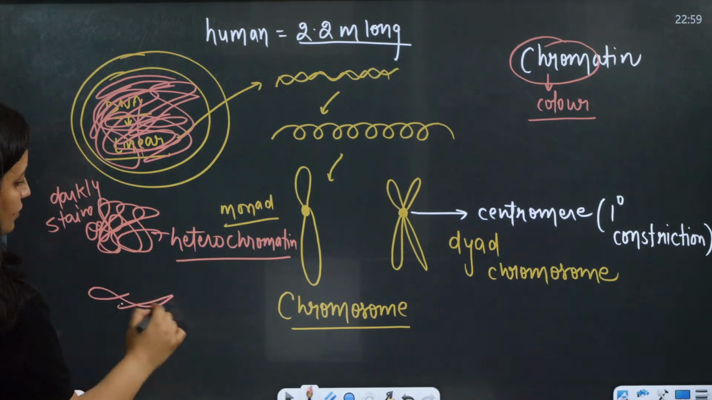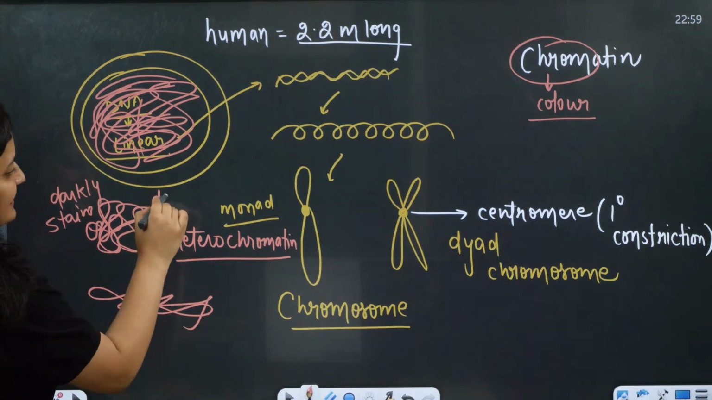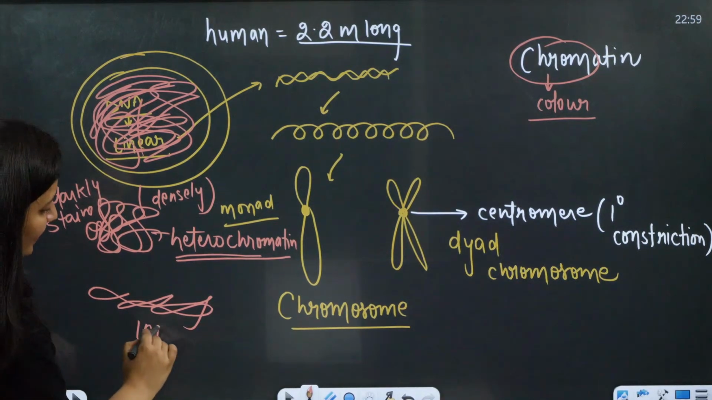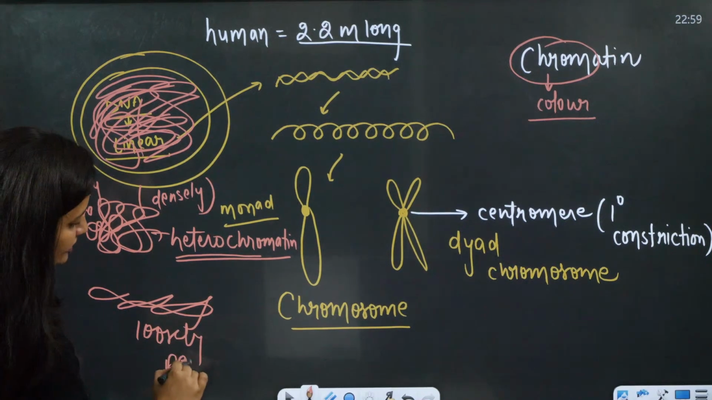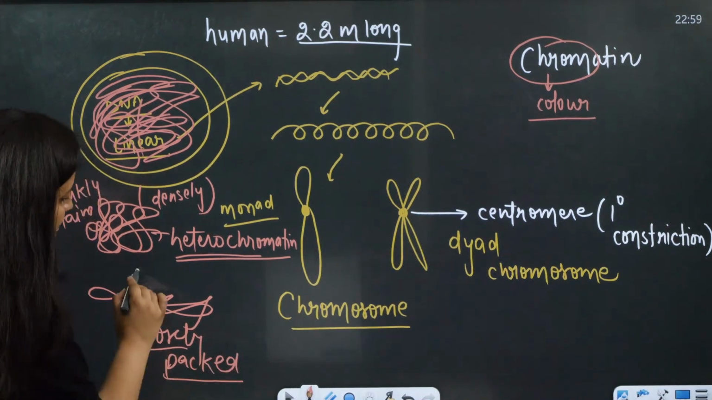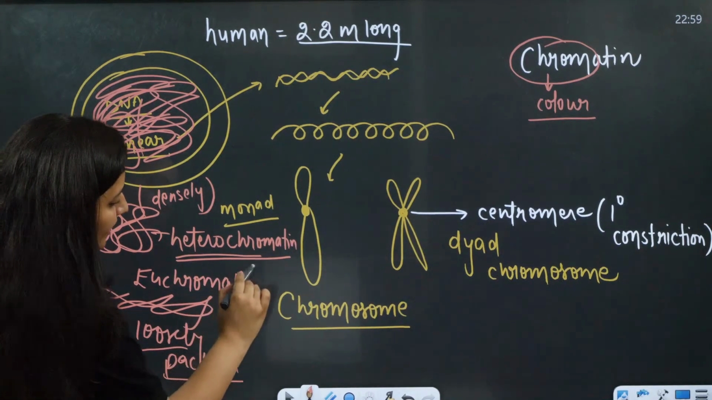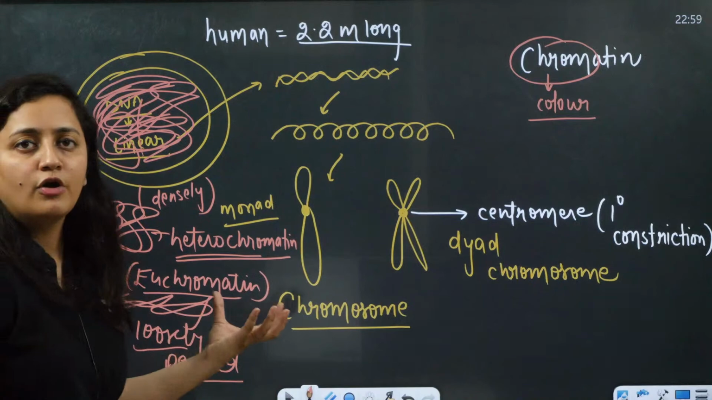The one which is highly packed, densely packed, is heterochromatin. The one which is loosely packed, which is available for protein synthesis, which is lightly stained, is euchromatin. We can use this DNA for the formation of proteins.